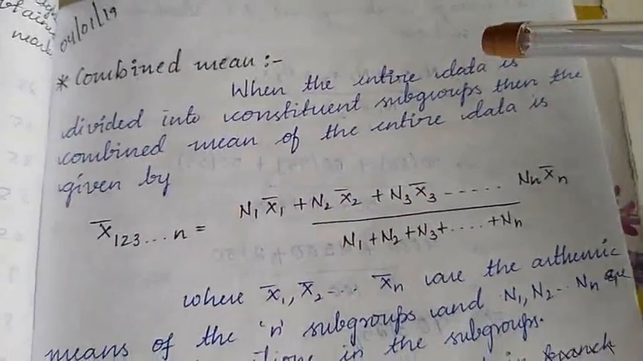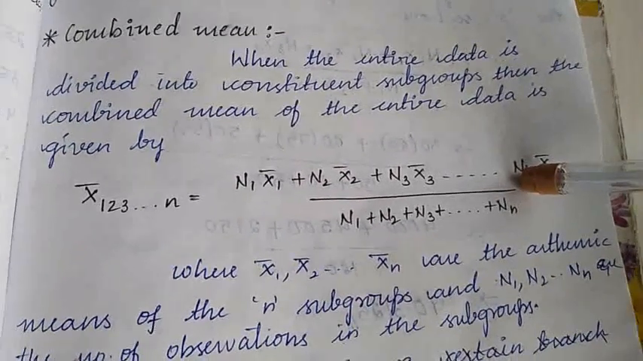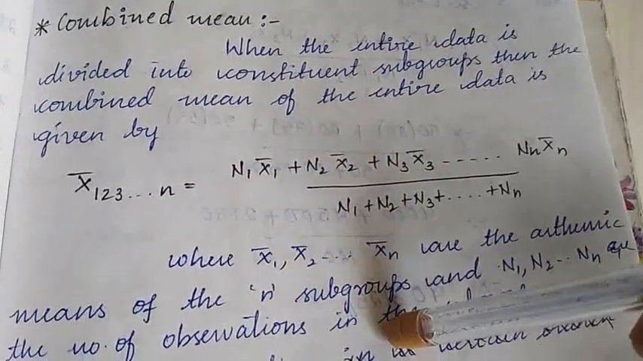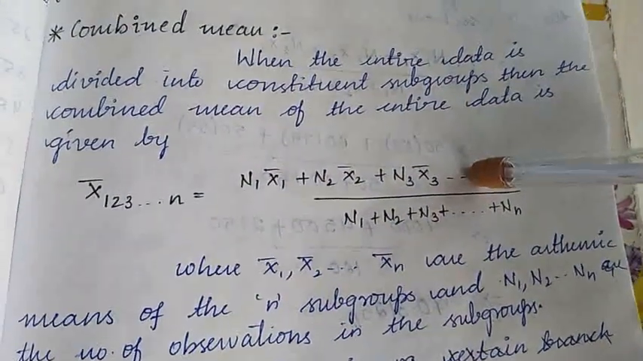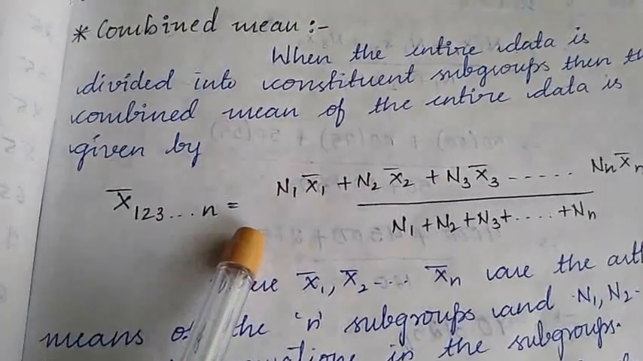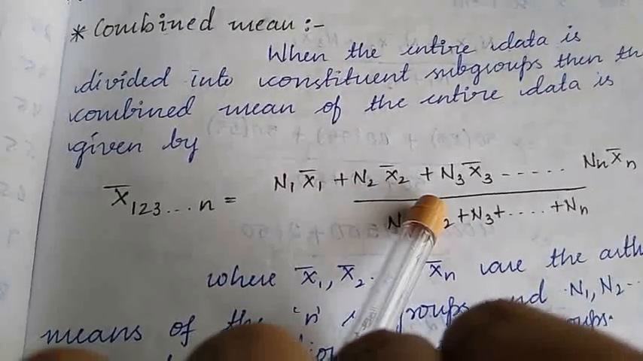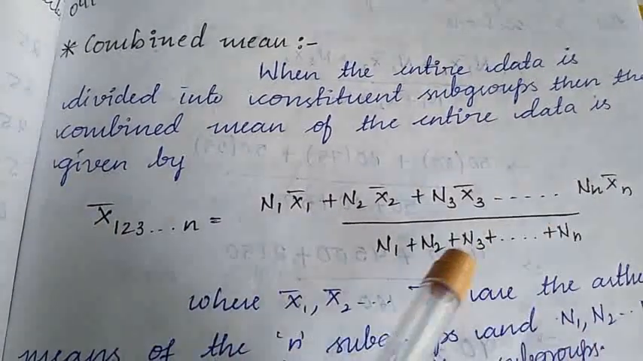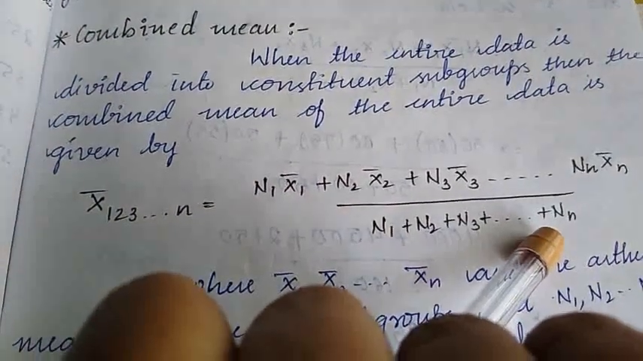The next, combined mean. When the entire data is divided into constituent subgroups, then the mean of the entire data is called the combined mean and is denoted by x1, 2, 3 so on to n bar, and is given by the formula n1 x1 bar plus n2 x2 bar plus n3 x3 bar so on plus nn xn bar divided by n1 plus n2 plus n3 so on plus nn.